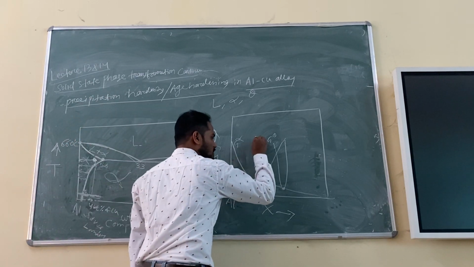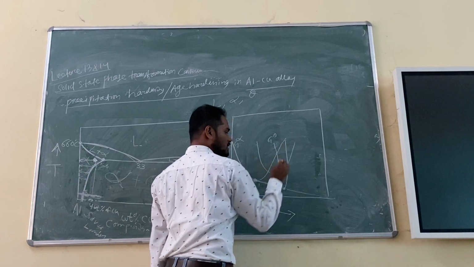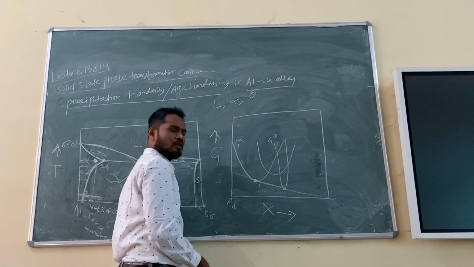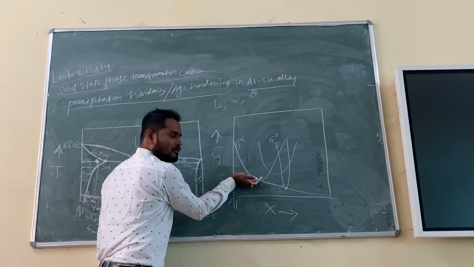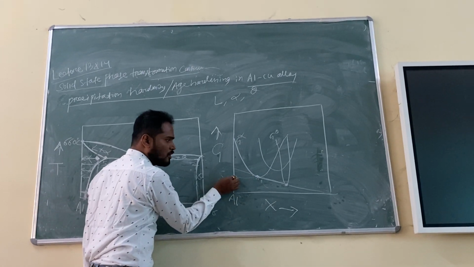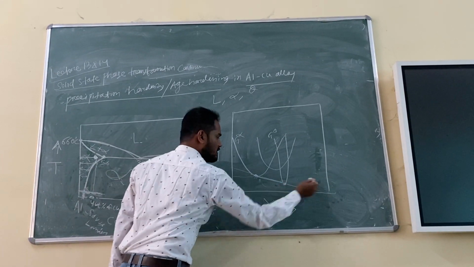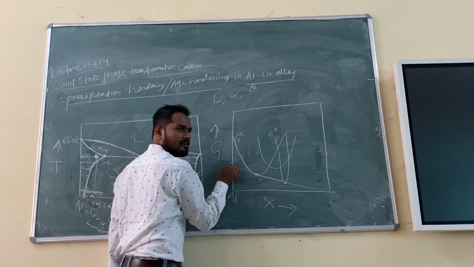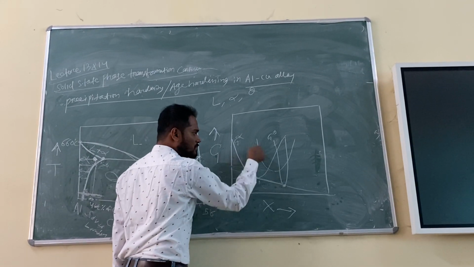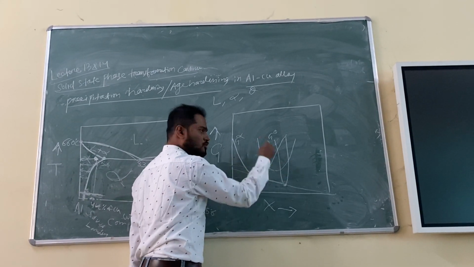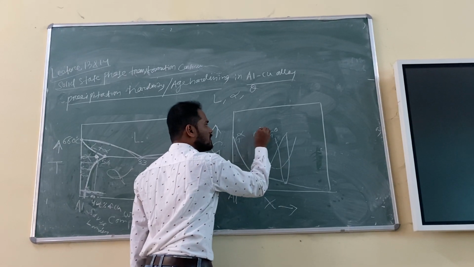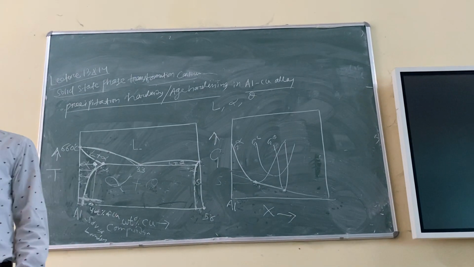Okay, this will be higher free energy. You can see the position of alpha. The free energy of alpha is this much, very low. The free energy of theta is also low on this side. But for liquid, the free energy is high. Right? This will be above alpha and theta. So this is the curve of liquid, G liquid. You understood my point?